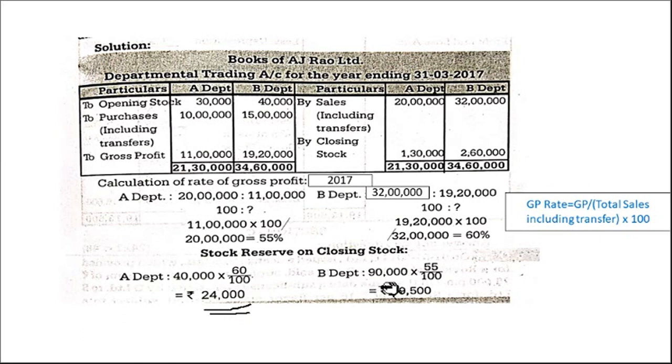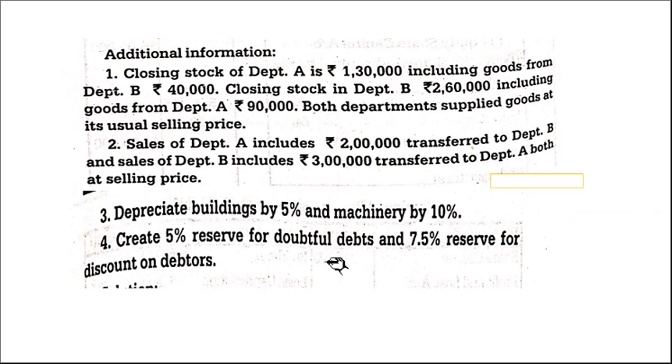B department. What is the stock which is included in B department? What is A's worth stock? See here. Closing stock of department B 2,60,000, including goods from department A 90,000. So from department A they have taken 90,000, right?